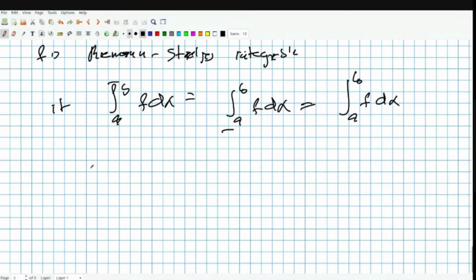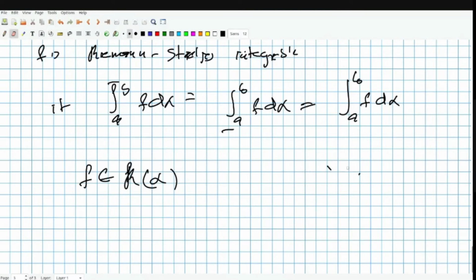And just like we used to say f in R, in this case we say f in R(alpha). So it essentially tells you which function it is. If I'm just writing R, it means alpha equal to the identity function.